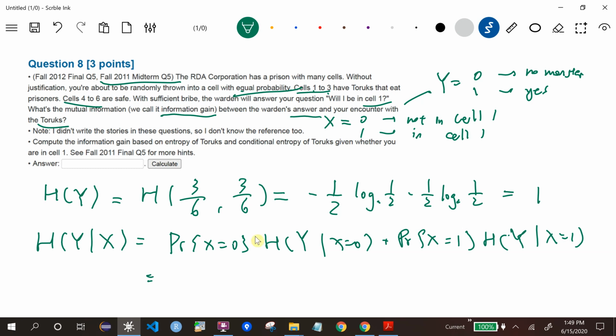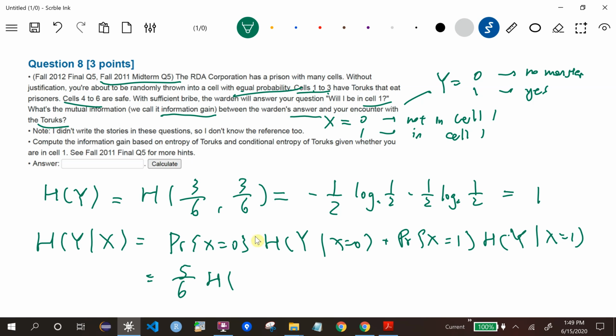So what's the probability of 0? Probability 0 means not in cell 1. So there are 6 cells, and not in cell 1 has probability 5 over 6. And given I'm not in cell 1, what is the entropy of y?